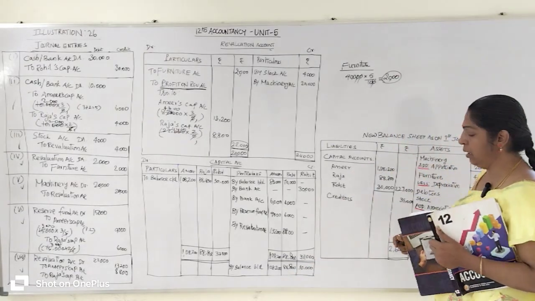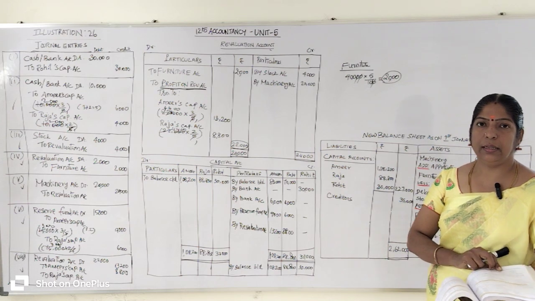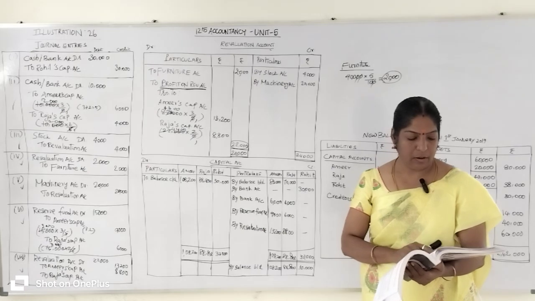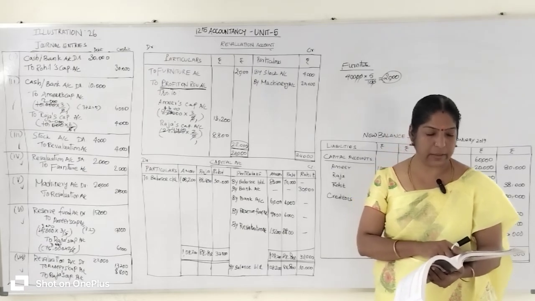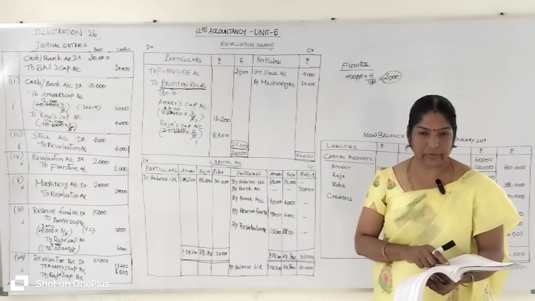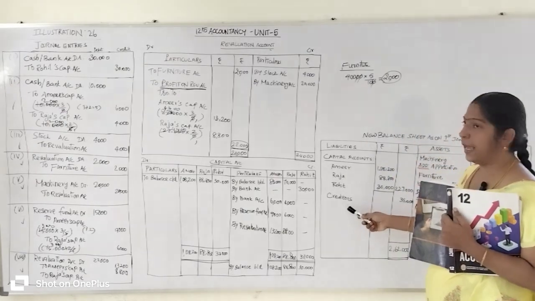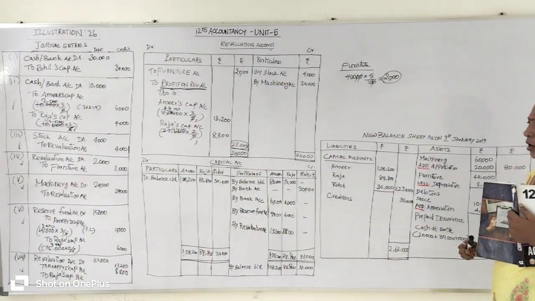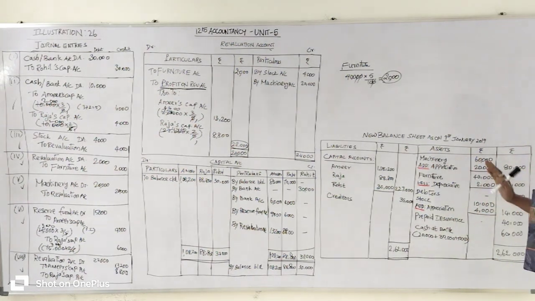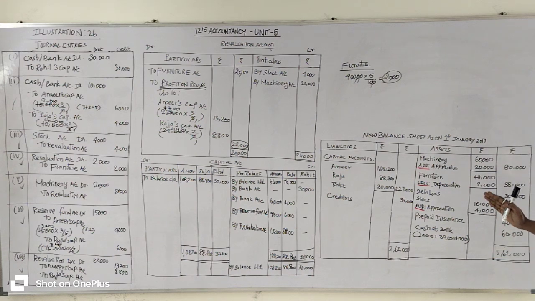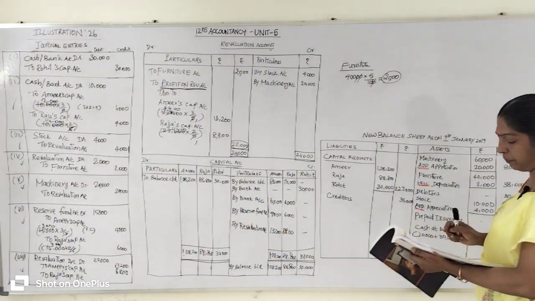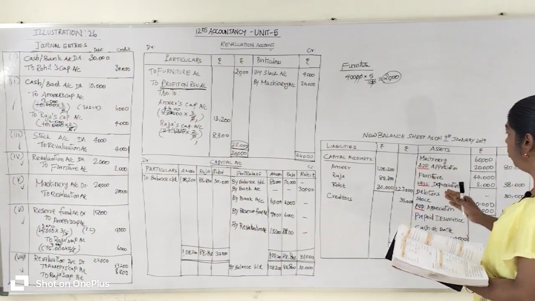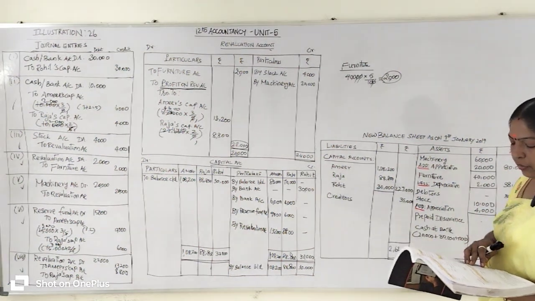Okay. Then what are the items given in the question related to liability items? On the liability side we have one item, that is creditors, 35,000. It will go to the liability side. So creditors 35,000 we entered. Now we are going to prepare the asset side items, entering them from the question.